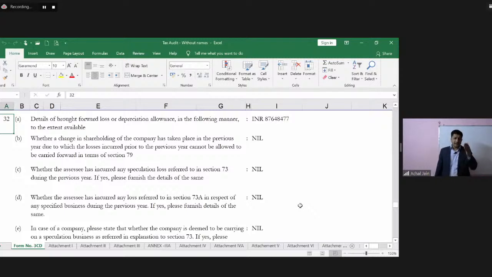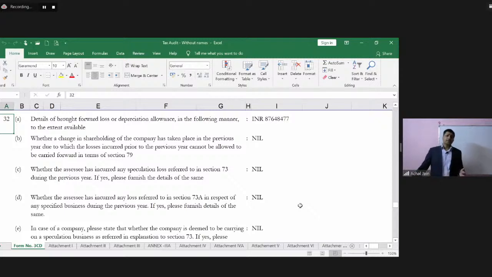the adjustments related to all of these sections, whether those have been adjusted appropriately or not, while computing any of the unabsorbed depreciation or the losses. This will also require the auditor to have an understanding about the businesses of the company, and all of these points can be best understood by, of course, getting into the transactions of the company, which the auditor would do. He would review, he would verify the transactions by going through the books of accounts of the company.